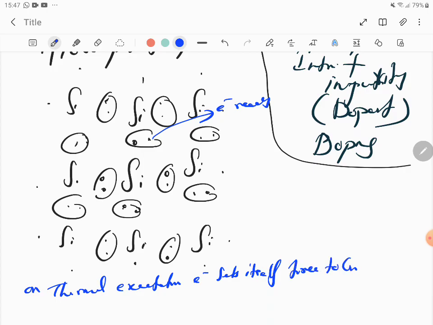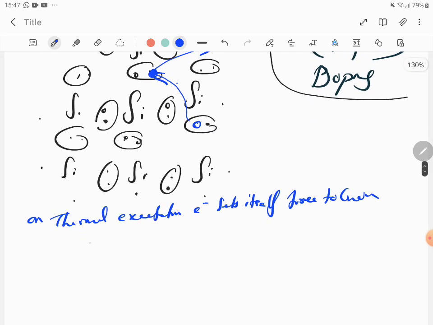Free to conduct. So when the electron moves, it leaves behind a hole. Now to fill this hole, the electron from an adjacent silicon bond comes and fills it. So then the hole moves here and the electron comes in here. Thus you get electron current and hole current.